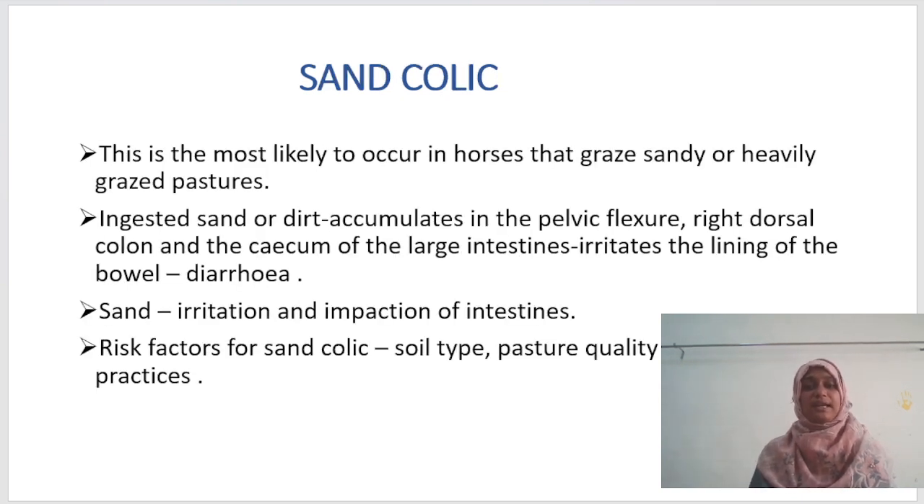Next one is sand colic. This is most likely to occur in horses that graze sandy or heavily grazed pastures. Ingested sand or dirt accumulates in the pelvic flexure, right dorsal colon and the cecum of the large intestine, irritates the lining of the bowel and leads to diarrhea. Sand causes irritation and impaction of the intestine. Risk factors for sand colic are soil type, pasture quality and feeding practices.